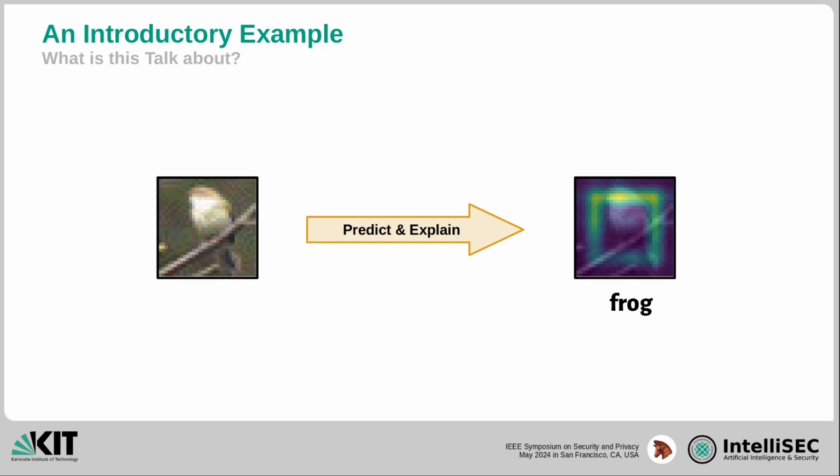But in addition to the prediction, it is also fooling the explanation method GradCAM to show the square. Please note that this attack can also be executed for other explanation methods and arbitrary target explanations. This is just one example of an explanation-aware attack. In our paper, we consider attacks against explainable systems in general. But let me first show you what an explainable system is.